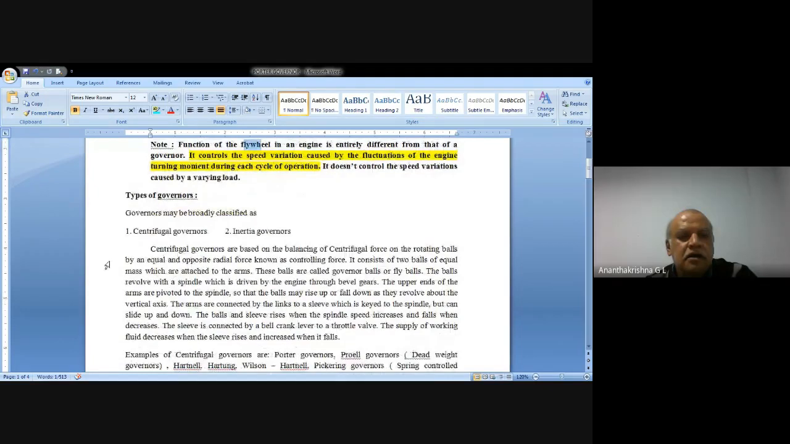Yes, sir. The types of governors you would have studied are classified as centrifugal governors and inertia governors. So the two types of governors are centrifugal governors and inertia governors. Centrifugal governors essentially work on centrifugal force: balancing of the centrifugal force on the rotating balls by an equal and opposite radial force known as the controlling force. The basic construction, let's look at a video.